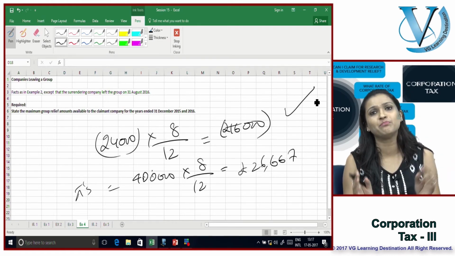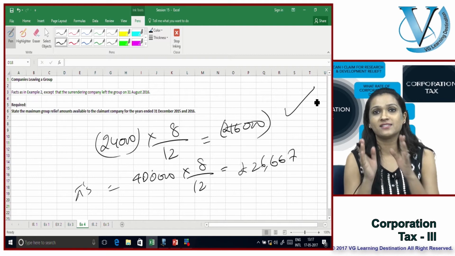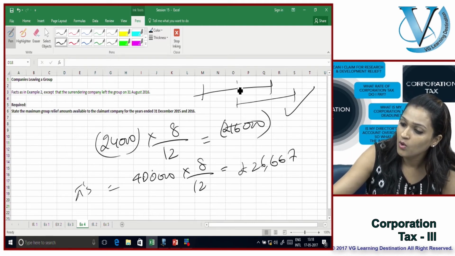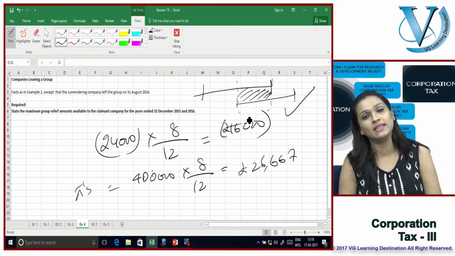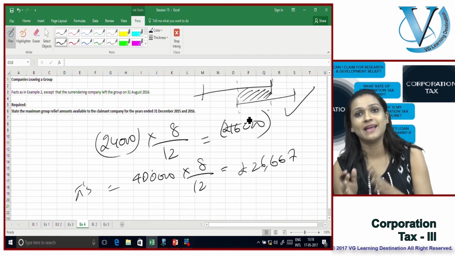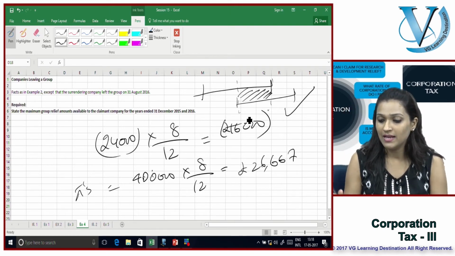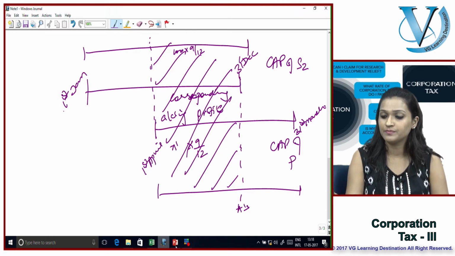So very, very simple, very, very methodological, as long as you are only following the common or corresponding accounting period between the claimant and the surrendering company. Rest everything else remains the same. Let's get back to the rules now.